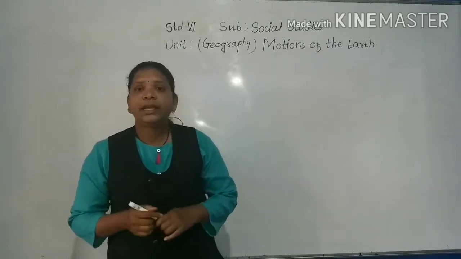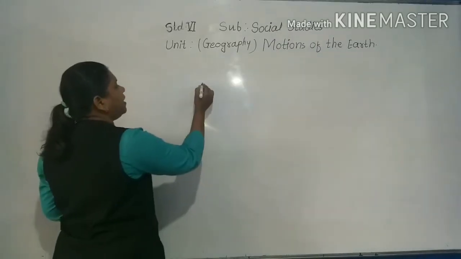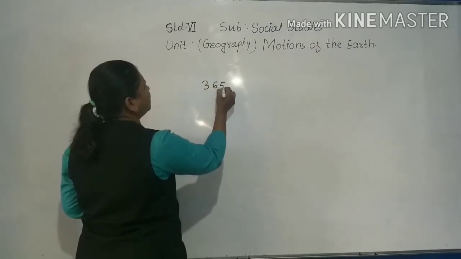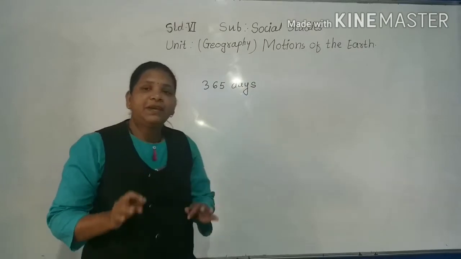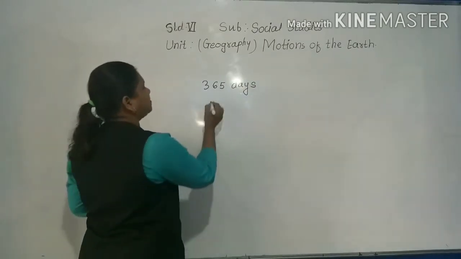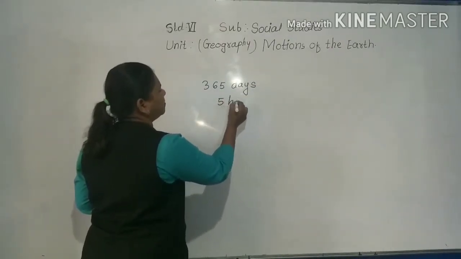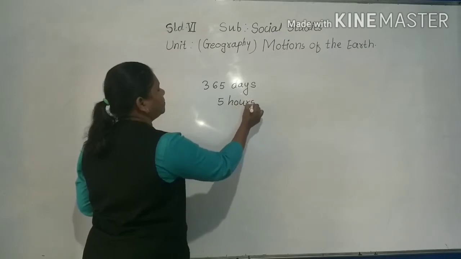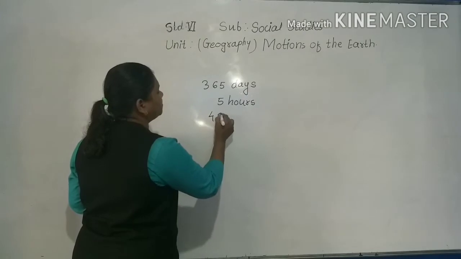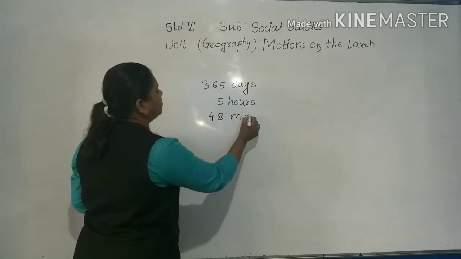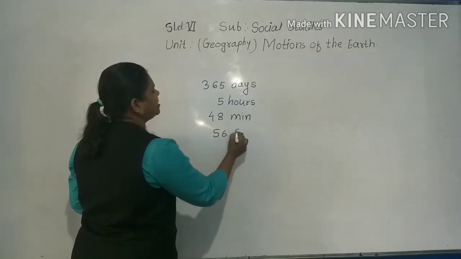See, the earth takes 365 days as well as 5 hours 48 minutes and 56 seconds.